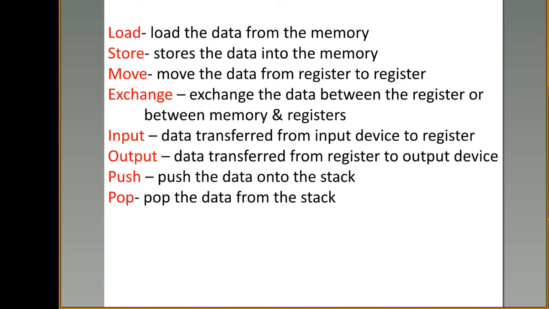So if an instruction is given like load 100, then this is a data transfer instruction, which means that whatever data is present at the 100th location should be loaded into your register. Similarly, if I give store 200, then the content from register R2 should be loaded into the memory location address 200.